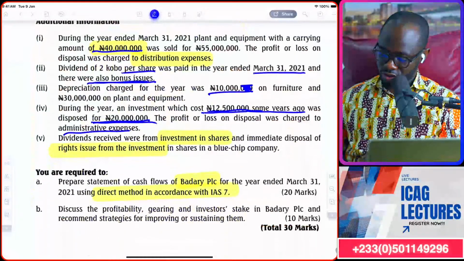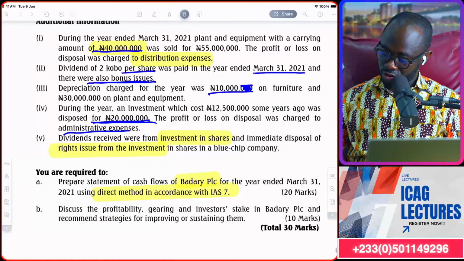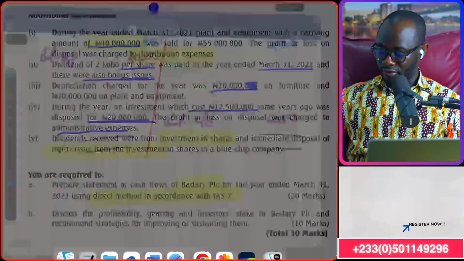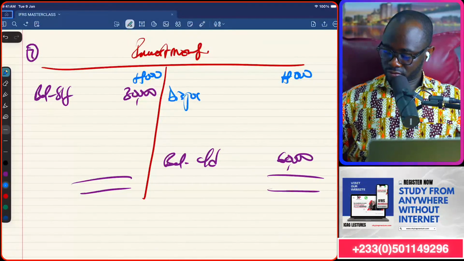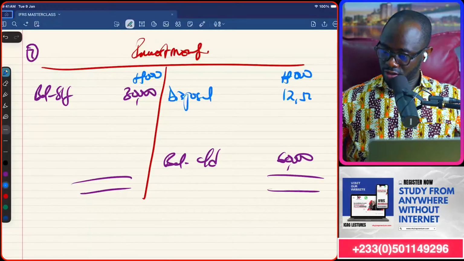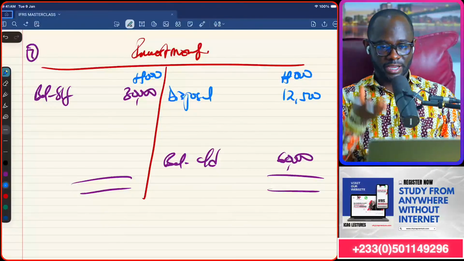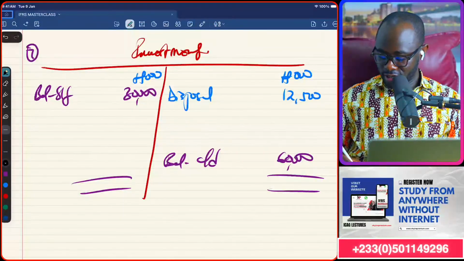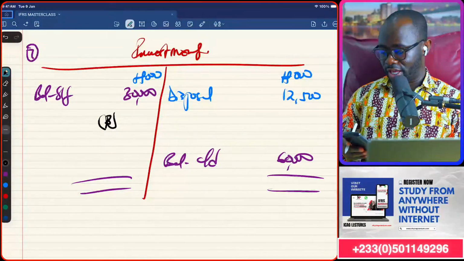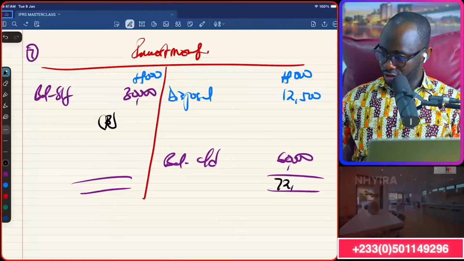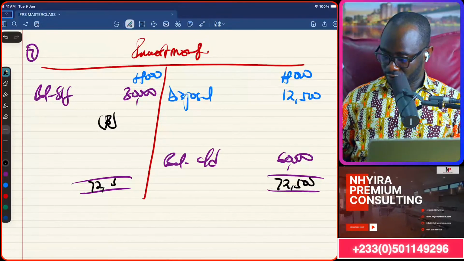Okay. But we sold. What we just sold, they said, note 4. We were told that the investment cost 12,500. So we credit that. Disposal, 12,500. So that the difference will become what? The credit side is more than the debit side. So the difference will become additional investment that was made during the year. So 72,500.